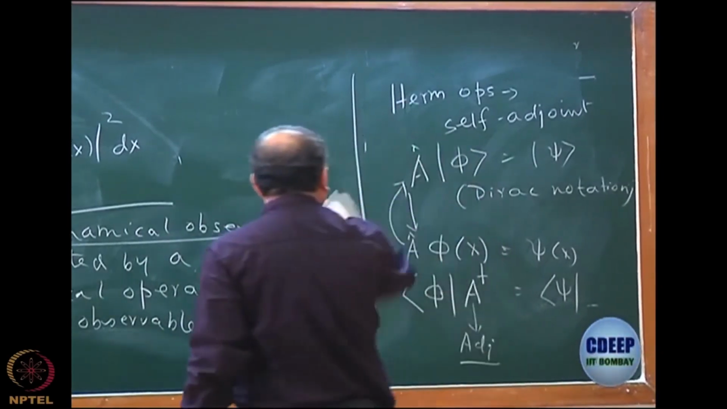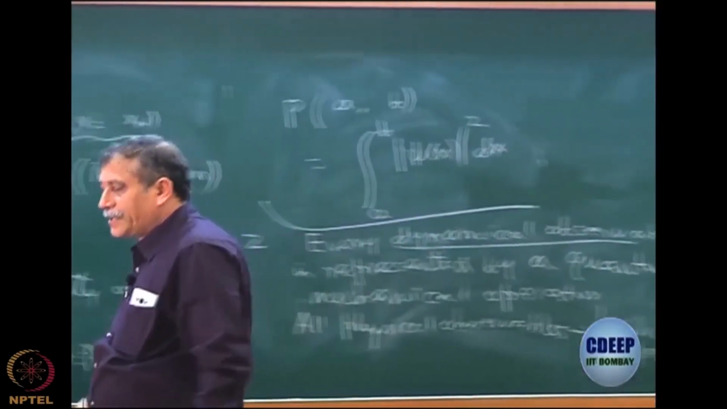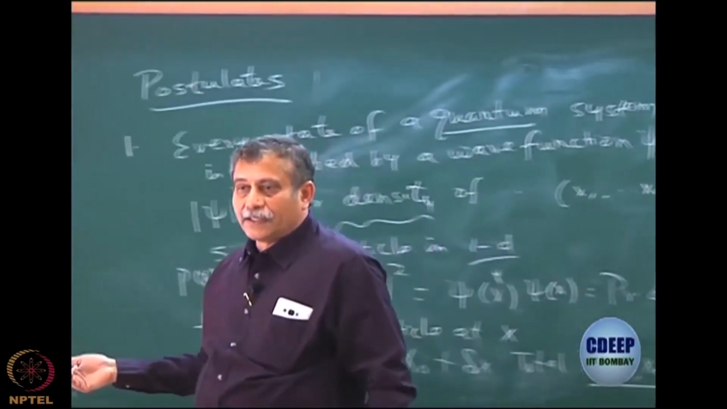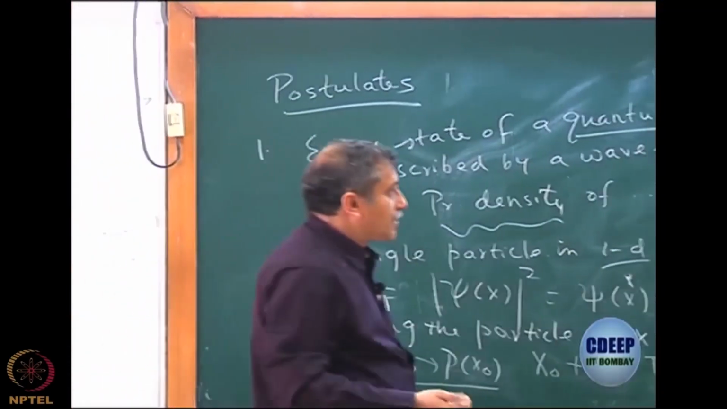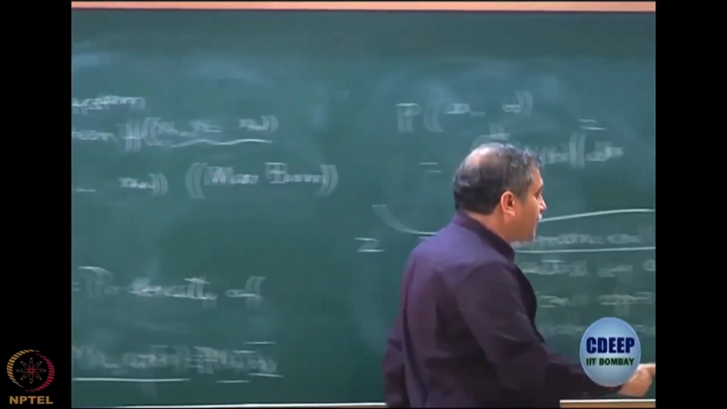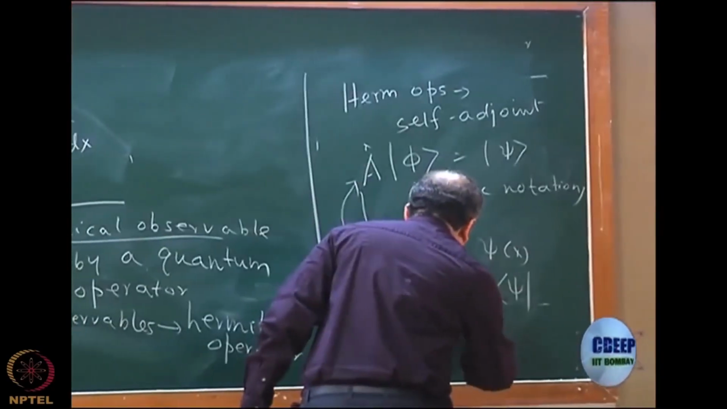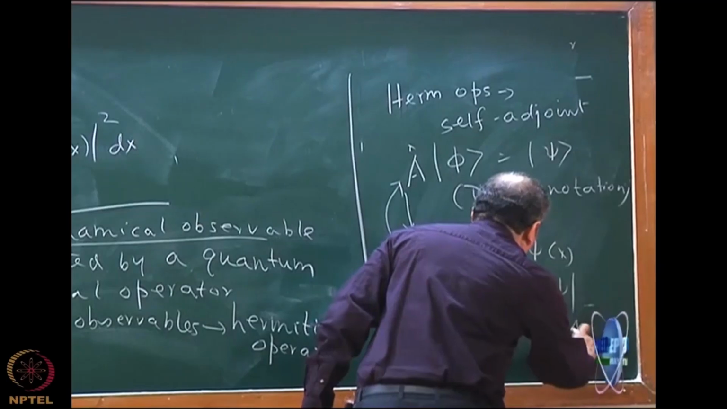Of this operator A, for the Hermitian operator, A is equal to A dagger. So I don't have to write a dagger. That is why they are called self-adjoint. So for a Hermitian operator, A equals A dagger.